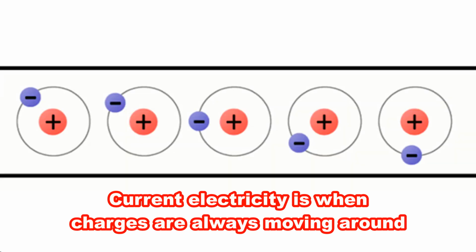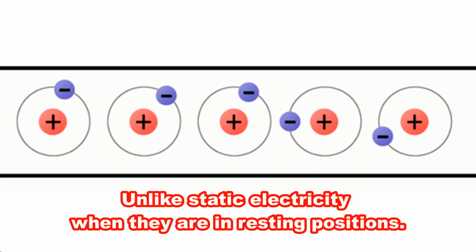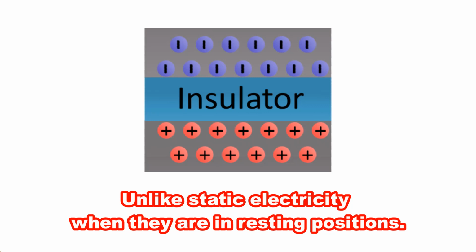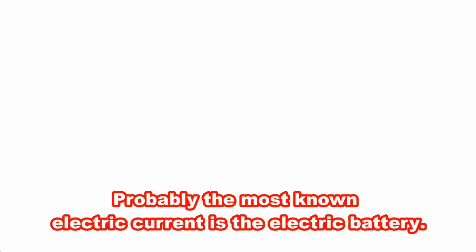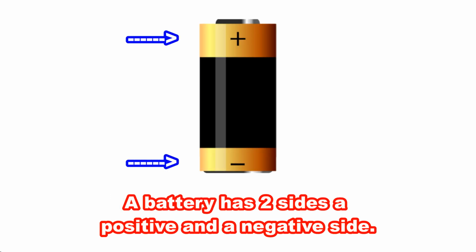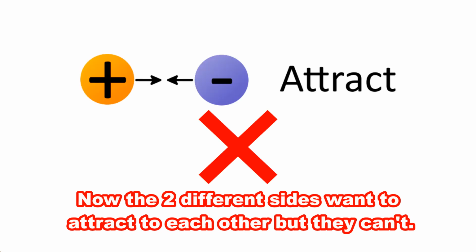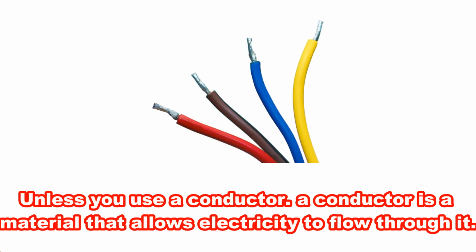Current electricity is when charges are always moving around, unlike static electricity when they are in resting positions. Probably the best known electric current source is the electric battery. A battery has two sides, a positive and a negative side. Now the two different sides want to attract each other, but they can't, unless you use a conductor.